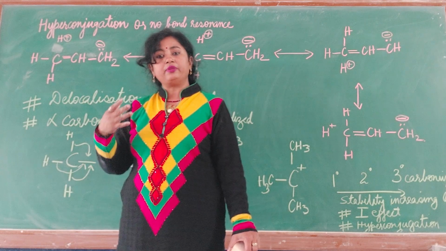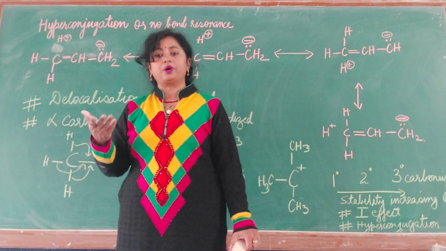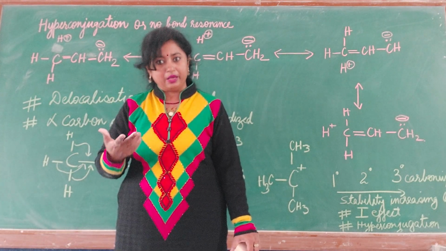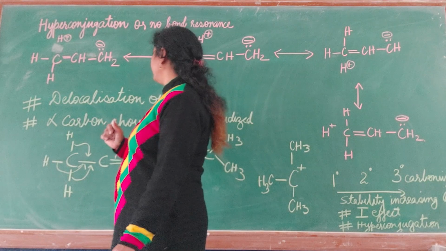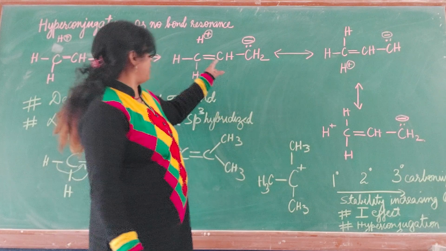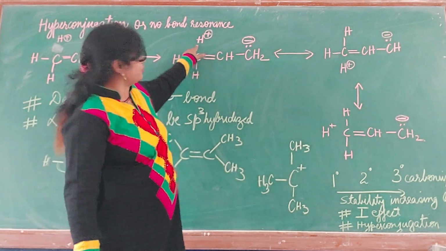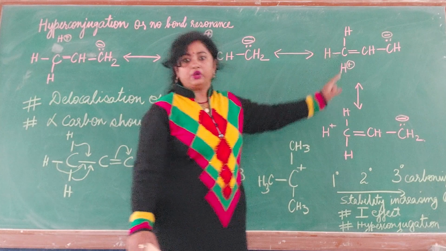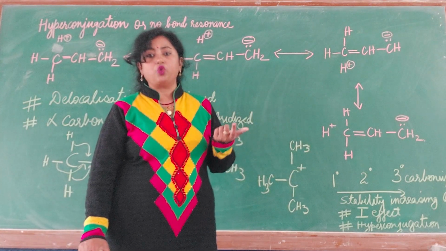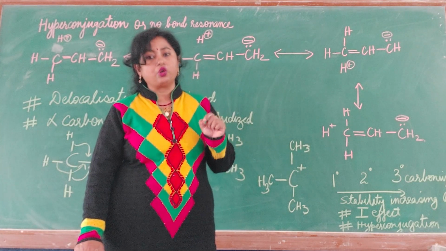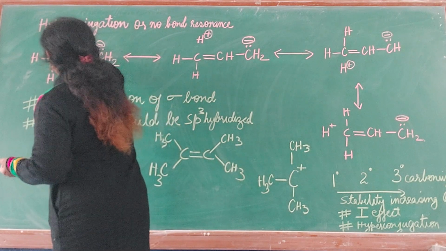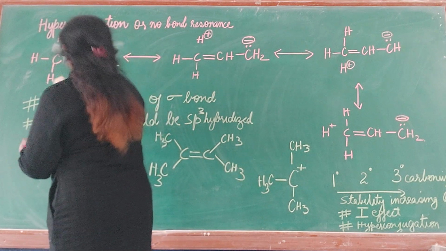The molecule which will show more and more number of hyperconjugative structures, you will call that molecule more and more stable. Few things you have to remember here. You can see it is without any bond. No bond is seen here. So you can assume or think that hydrogen can go away. But hydrogen will not go away. Similar to the structure, I am just making it like the previous one. Other structures I have already drawn.